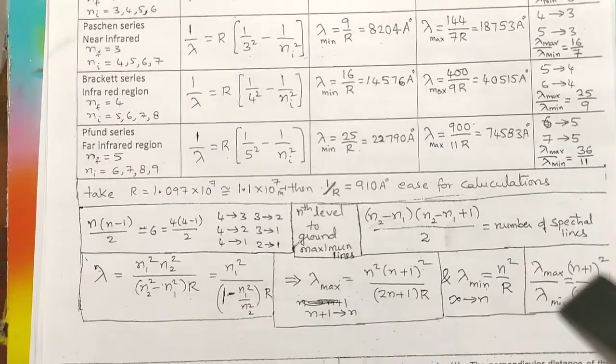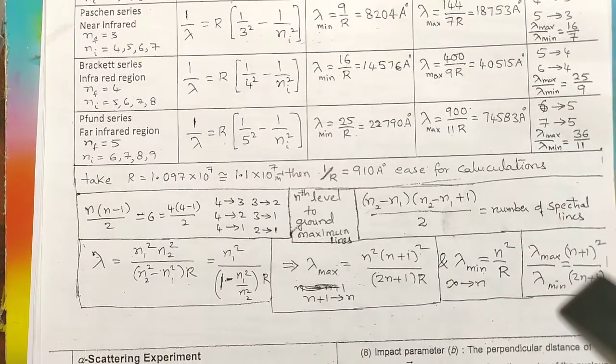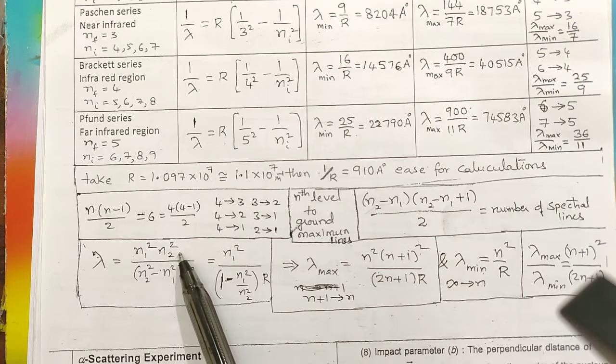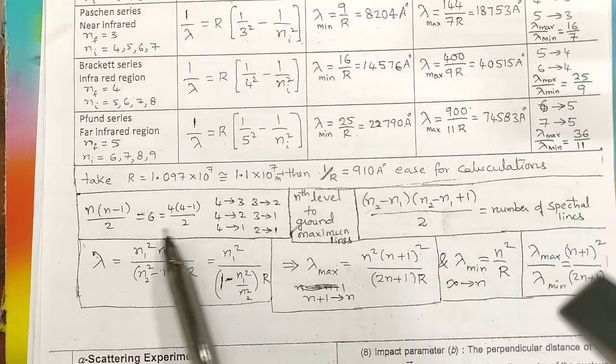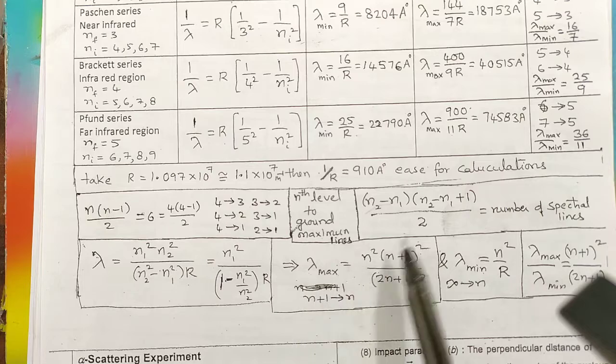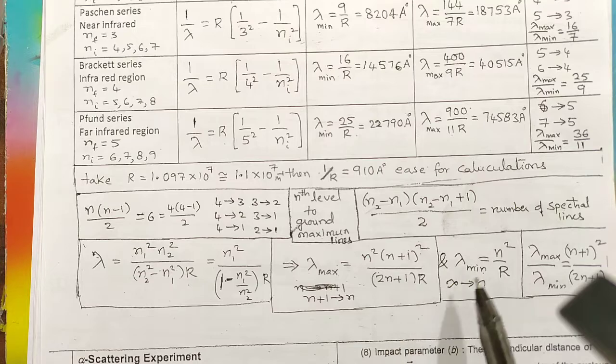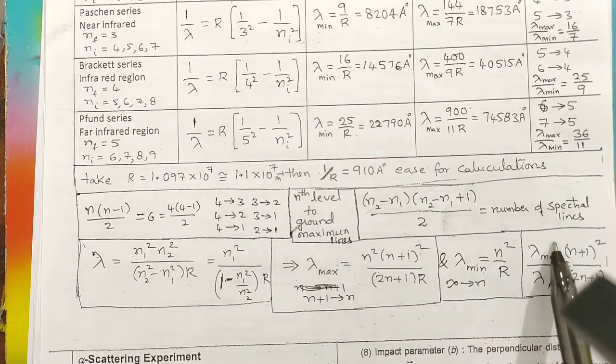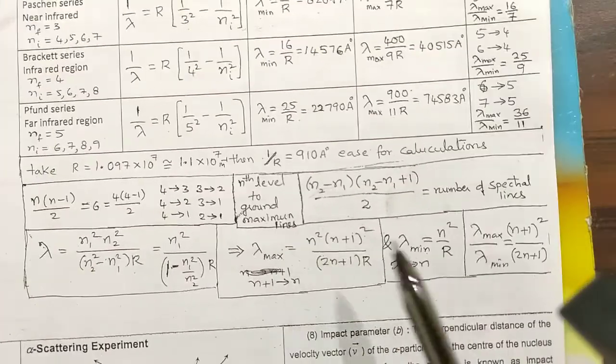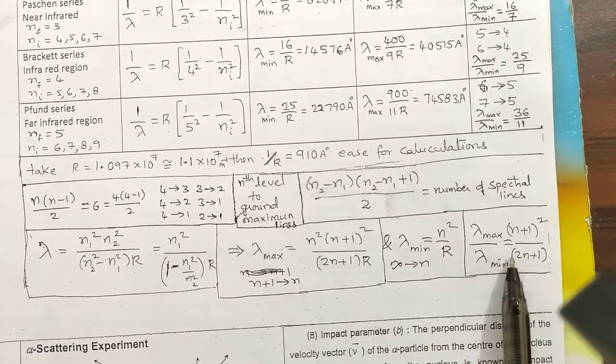Now if you are not interested in doing the full calculation, you have separate formulas. The wavelength, given whichever orbit it starts from and whichever orbit it goes to, is n1 square into n2 square by n1 square minus n2 square, into Rydberg constant. By using this value, you can directly get the lambda. To get lambda maximum, n square into n plus 1 whole square by 2n plus 1 into R. Lambda minimum is n square by R. Lambda maximum by lambda minimum is n plus 1 whole square by 2n plus 1.